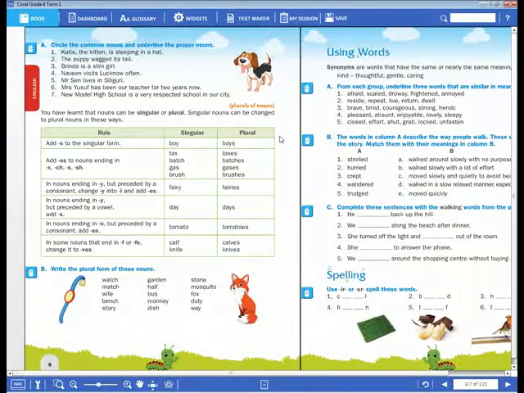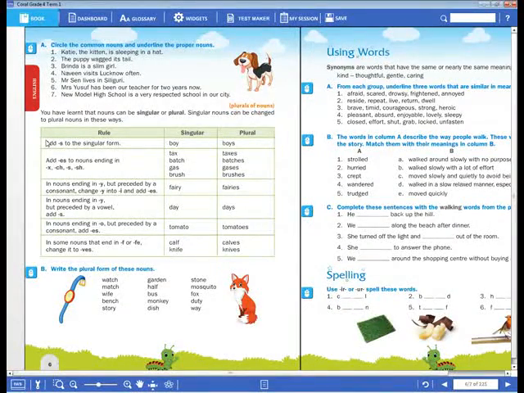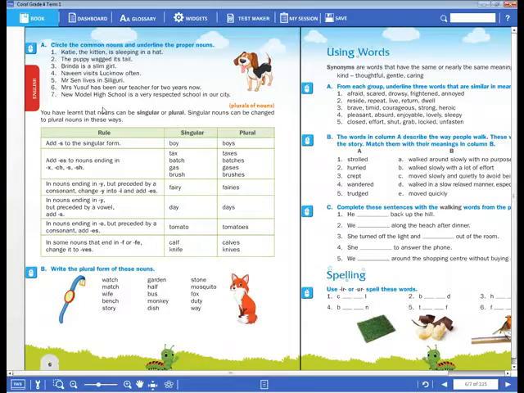So now everybody listen. Sometimes some rules and regulations are there to change the singular noun to plural noun. Sometimes, by adding yes, the noun can be changed into the plural. Now write down in your notebook, dear children, please. How do we have to change the singular to plural? In this changing of a singular noun to plural, we have some rules and regulations. What are they? First one, by adding s to the singular noun.